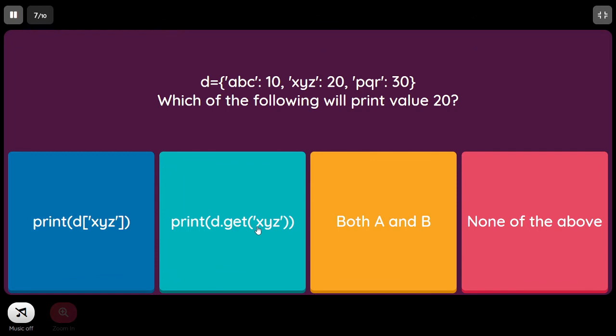Next, print D dot get. So the get method will take the key as a parameter and return the corresponding value as the output if the key exists. So both these ways are correct ways of accessing the value 20. So it is both A and B.